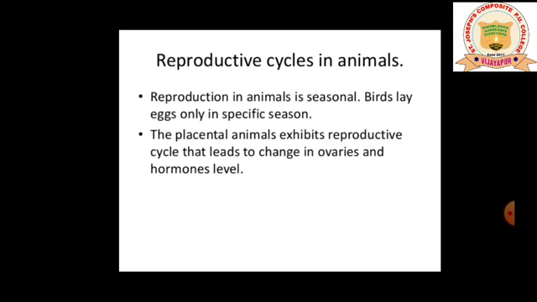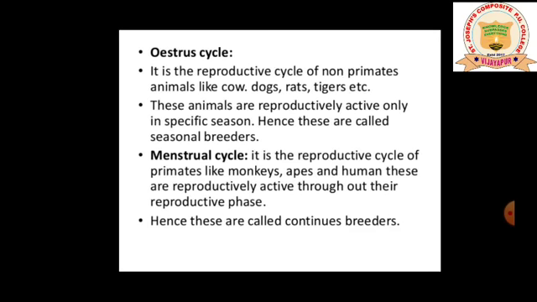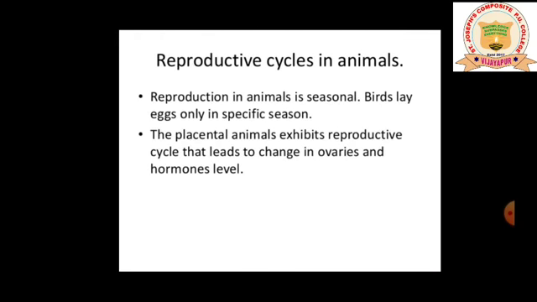So the animals which reproduce in a particular season, like birds, we call them seasonal breeders. Especially birds, they lay eggs and go for reproduction in a specific season. And some of the animals breed continuously, so we call them continuous breeders. Like us, human beings are said to be continuous breeders. They do not require any season to go for reproduction.